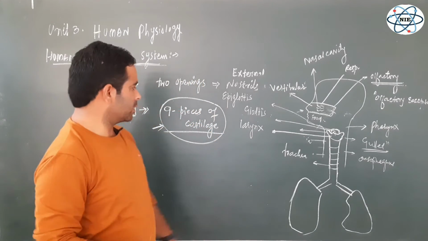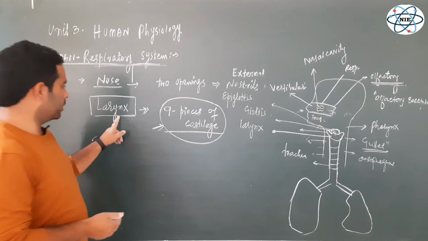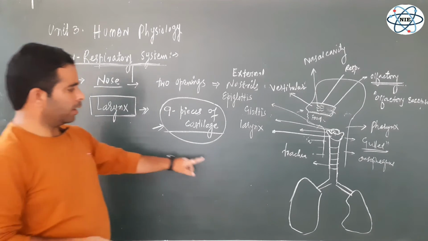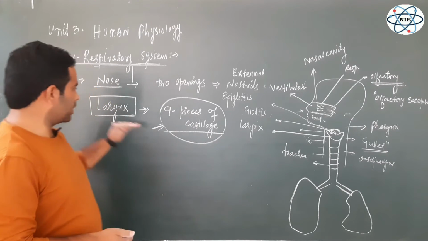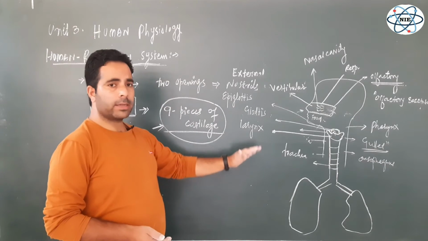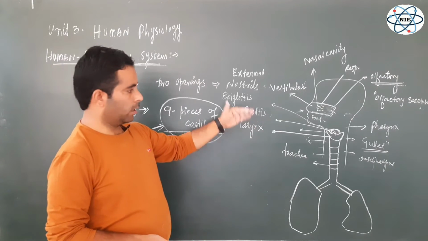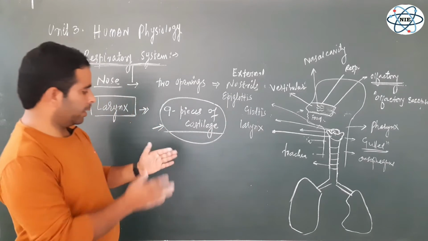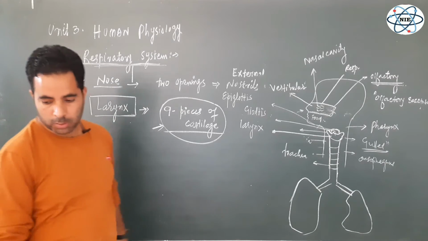So let's try to understand the various cartilages and the various structures of this larynx. For this, we will draw first a diagram that will show us the structures in its anterior view. Then we will draw a next diagram that will show us the structures present on the posterior side of the larynx. So let me draw.